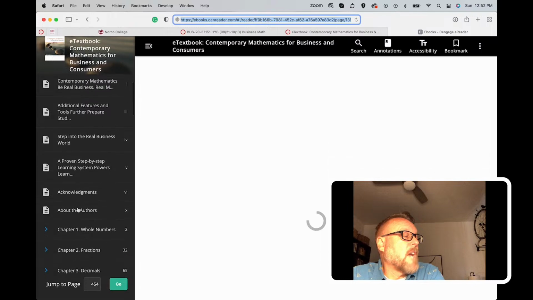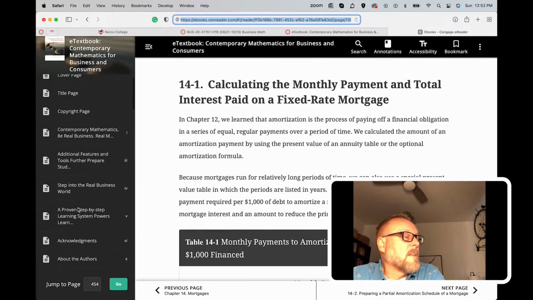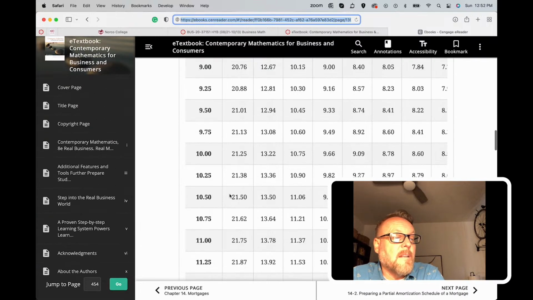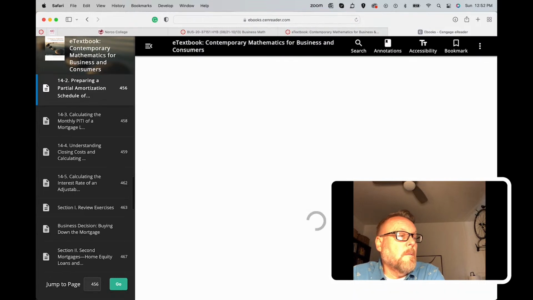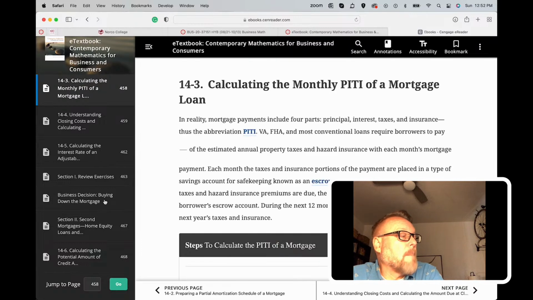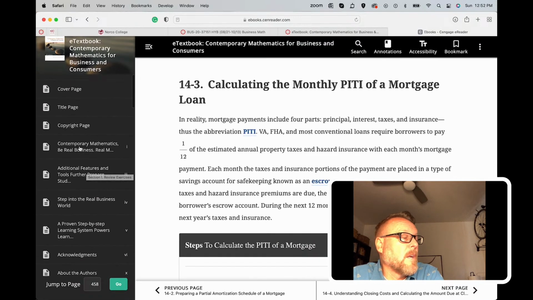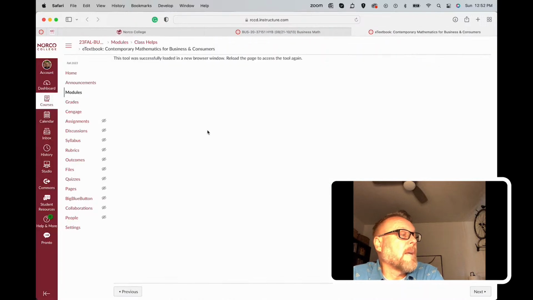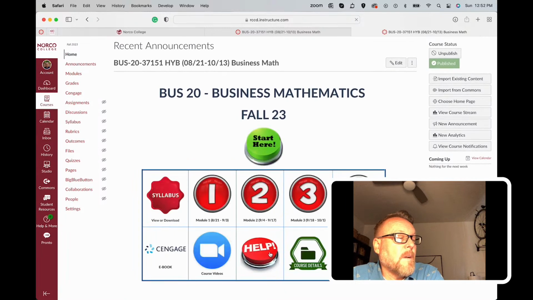So there it is. Here's all the chapters to the left, and you can just read it and then click the next button here and then read the next section, and just read the chapter, whatever chapter we're on for that week. You can read them over here. We don't read every chapter, just so you know, but that's what the textbook looks like. And then there's a help button on here. So it's right there in the middle.